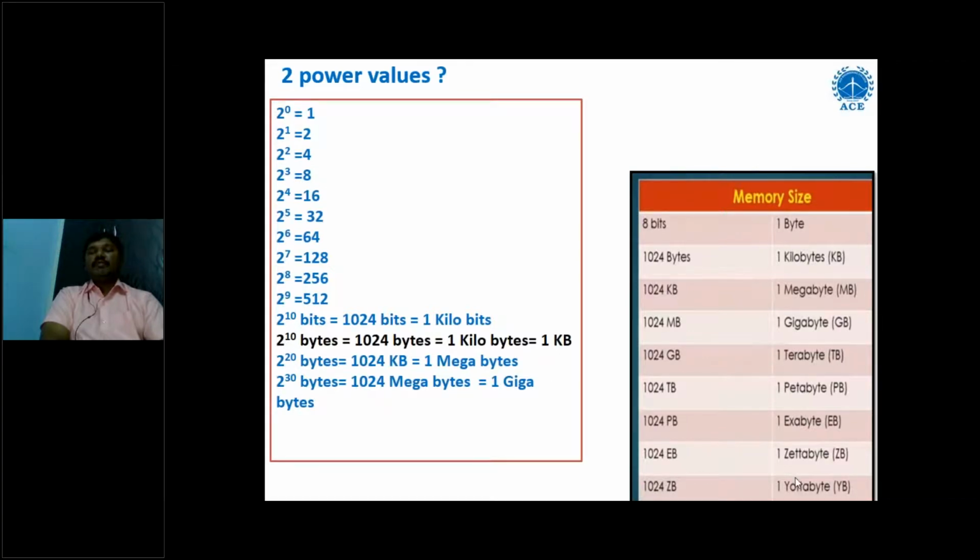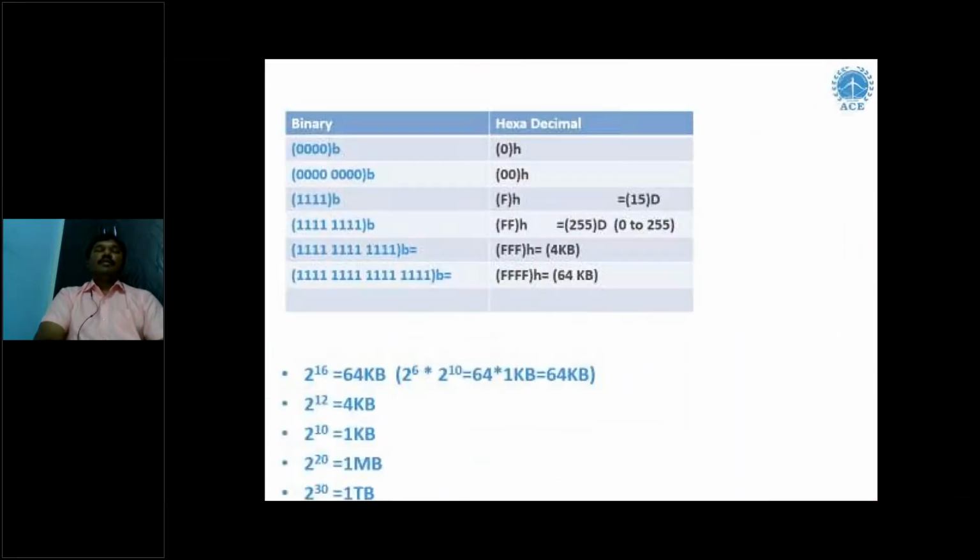So 1 terabyte and 1 gigabyte. In the Robo movie also we have seen the speed of 1 terabyte. 1 terabyte means 1024 GB, and it can store the data because it was loaded with so much information about this world. That's why they took this much amount of memory.